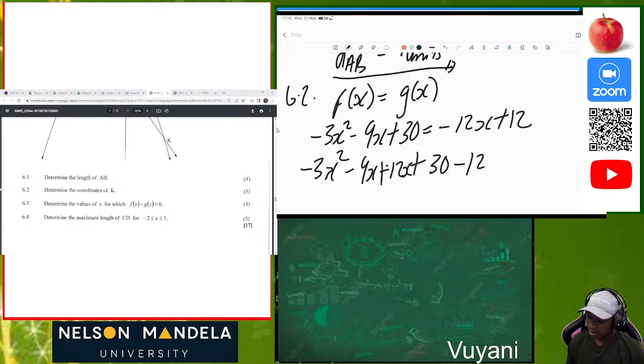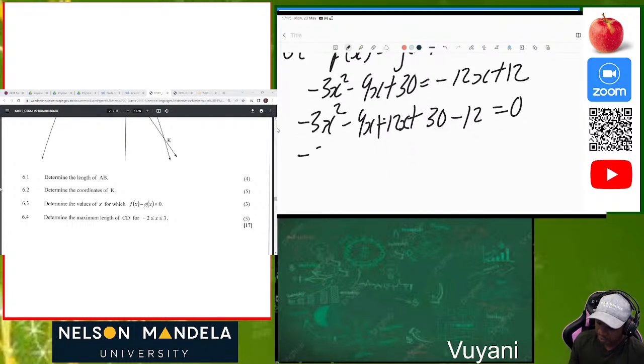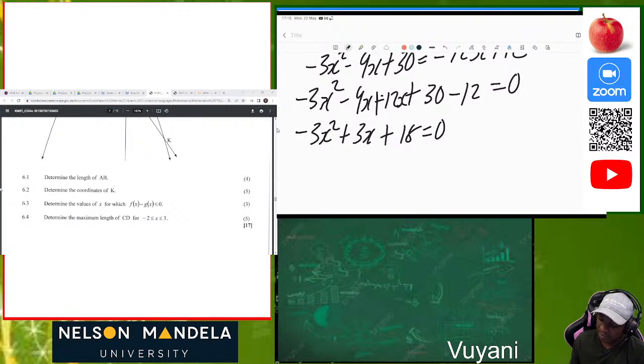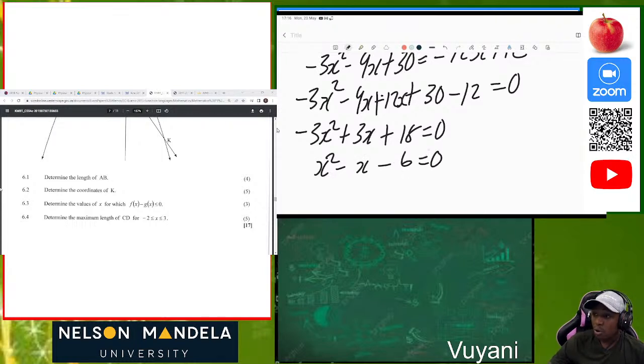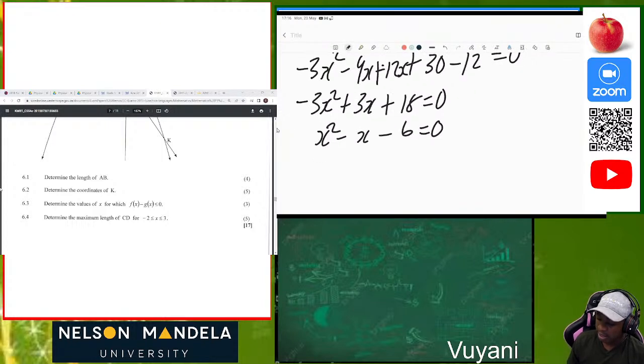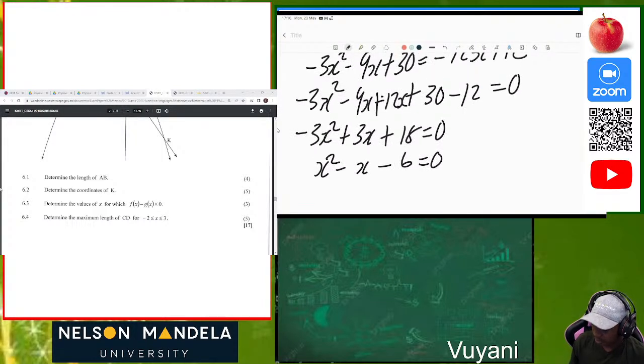Then negative 30 minus 12 is equal to 0. Negative 3x squared, negative 9 plus 12, that will be positive 3x. 30 minus 12, that will be positive 18. Then after that, the same thing, we divide through by 3, then it will be x squared minus x minus 6 is equal to 0. So you can use your calculator as well. Okay, then when you are here, use your quadratic formula. If you don't know how to find factors, don't stress yourself. Quadratic formula is there for you.